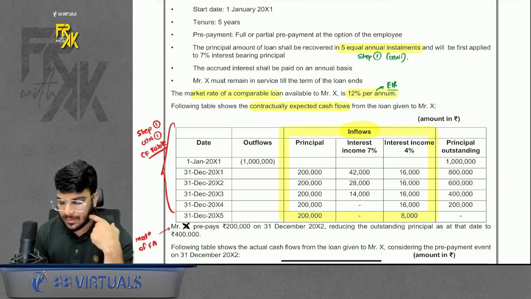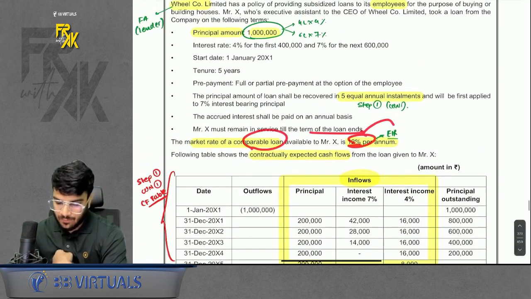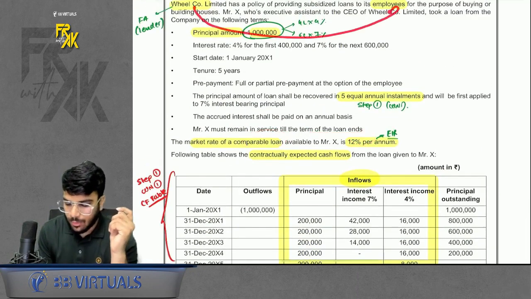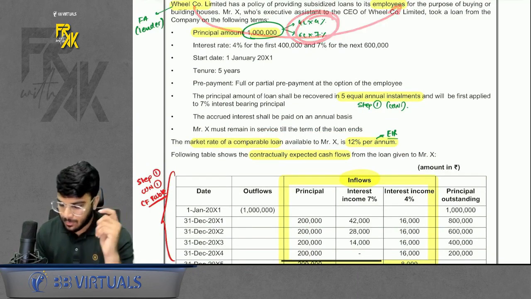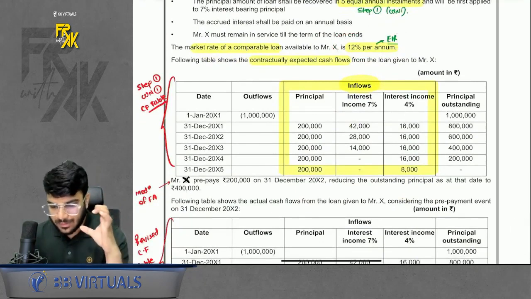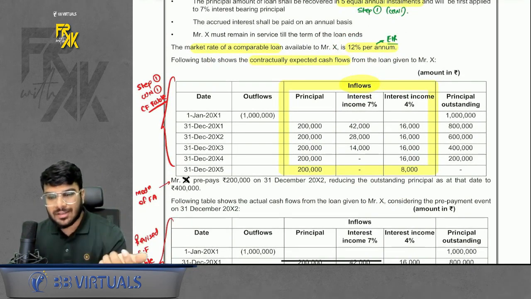X remains in service to the loan. Okay. Comparable loan 12%, that is the EIR. Why is the EIR and coupon different? Because relationship is there. Because you are giving a loan to an employee, you are charging him less coupon, but the market rate may be different. Do you remember, whenever there is a relationship, you will find the fair value, and whatever difference comes, where will it be transferred? Perfect answer, it will be transferred to prepaid employee benefit expense.